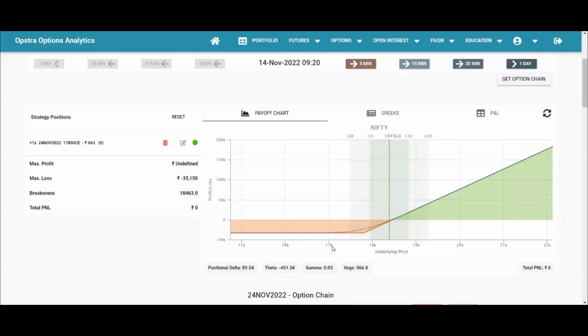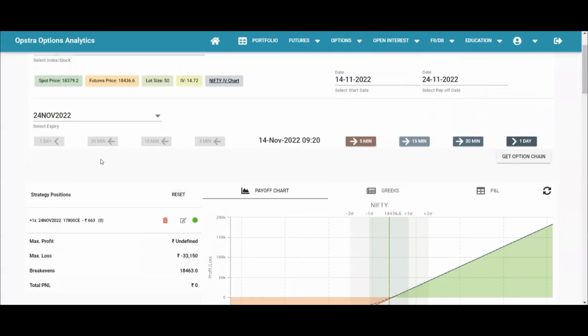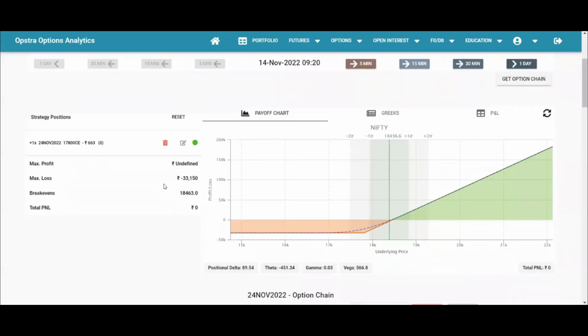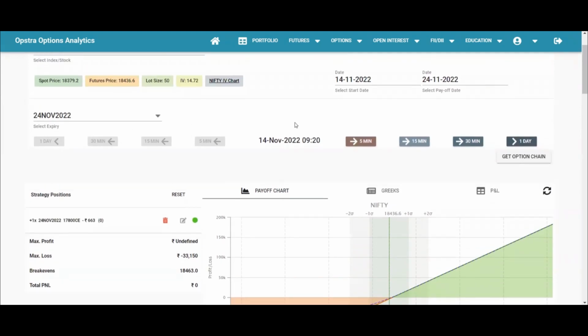So let's move on. This is a call option I've just taken. This site is called Opstra, and in Opstra you can select an option and it will show you a chart. This is a Nifty option for the 24th of November. I'm selecting a prior period, so assume that today is 14th of November, 9:20 a.m., and this is the 24th November expiry.